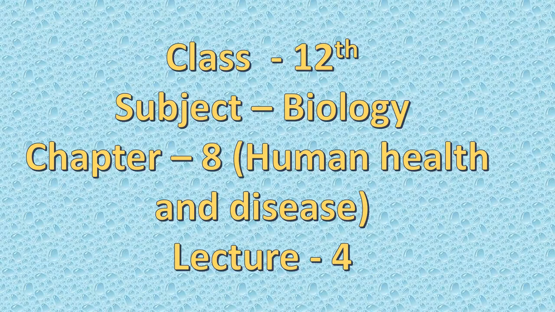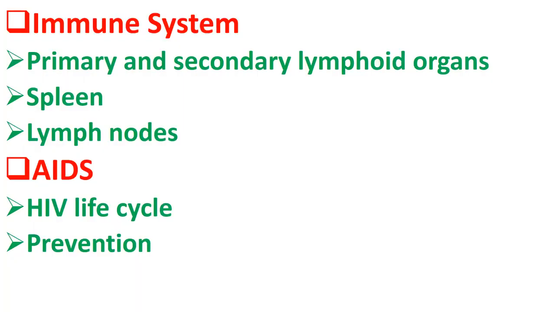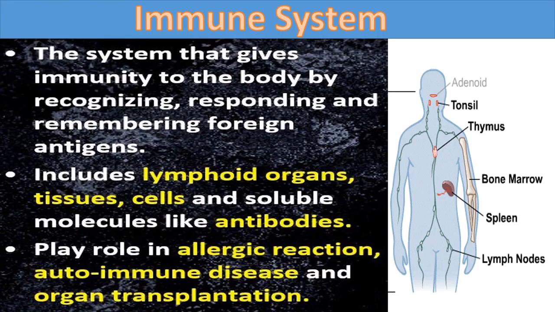This is 12th class biology, lecture 4 of chapter 8, human health and disease. Topics to be discussed today are immune system and AIDS. In immune system, you will learn about primary and secondary lymphoid organs, spleen and lymph nodes. And in AIDS, you will learn about the HIV life cycle, that is HIV, the virus responsible for AIDS, and also the preventive methods of AIDS. So let's start with the first topic, immune system.